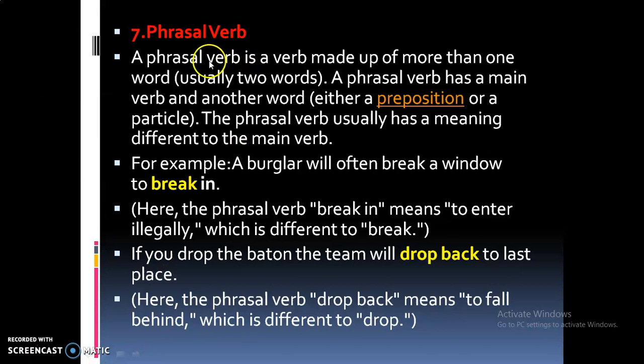So next is phrasal verbs. A phrasal verb is a verb that is made up of more than one word, usually two words. So a phrasal verb has a main verb and another word, either a preposition or a particle. The phrasal verb usually has a meaning different from the main verb.